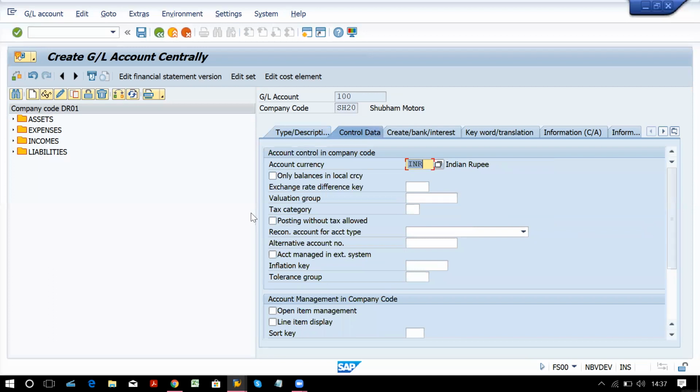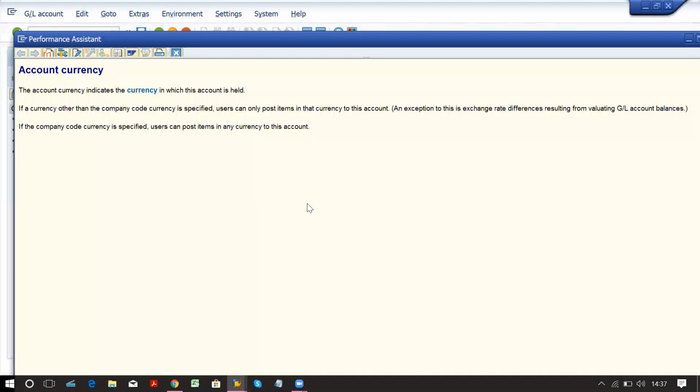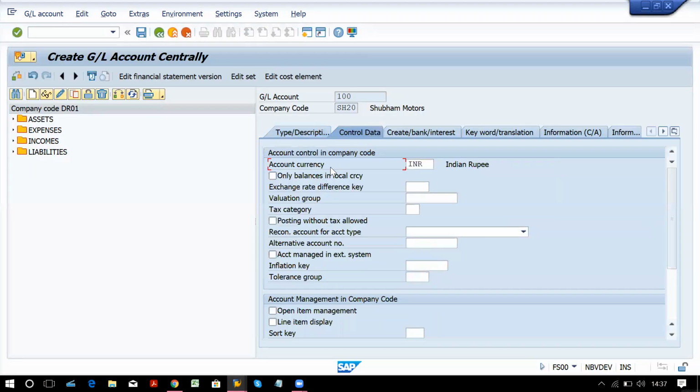Okay, here one assignment is there for you. Now I'm going to explain you all these fields. Okay, but you have to read it. So how you will read? So you have to keep your cursor on these fields. One red box will appear. Click F1 and you have to go through all these details at least once. Okay, because you face interview questions from these particular things. So you have to go through that.